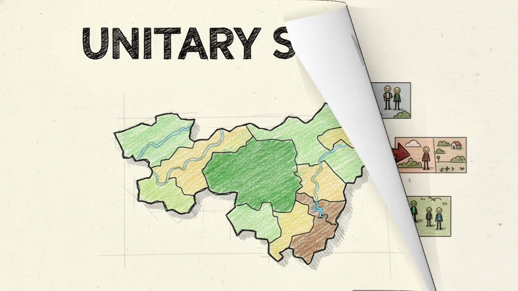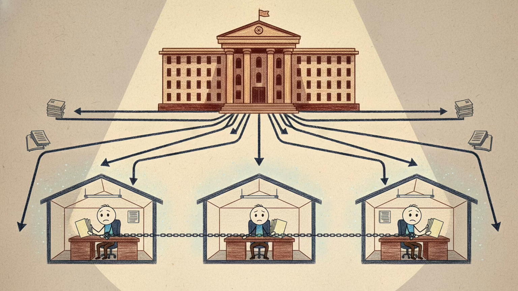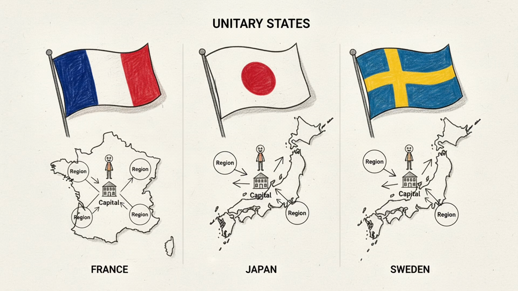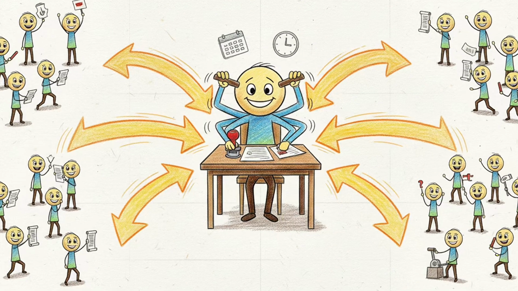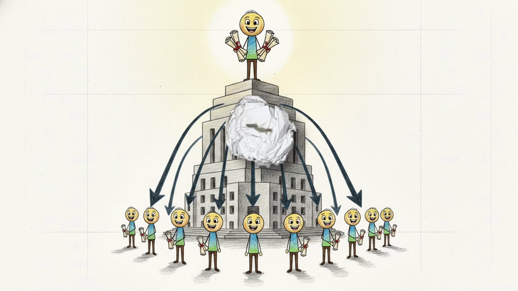Unitary system. A unitary state concentrates power in a central government. Regional authorities have limited independence. Examples include France, Japan, Sweden. Unitary systems often allow faster decision-making and stronger central control.